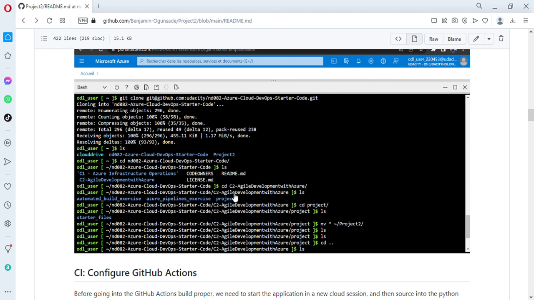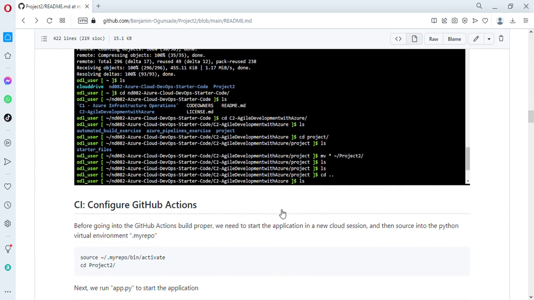After cloning the Agile development with Azure, the next thing was for me to move it into my project. Once I moved it into my project, the specific files that I needed, especially the starter files, that's what I needed. So I cloned it and put it in my files, and that was it.